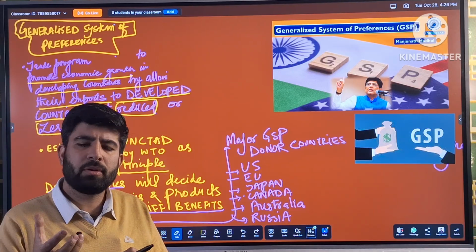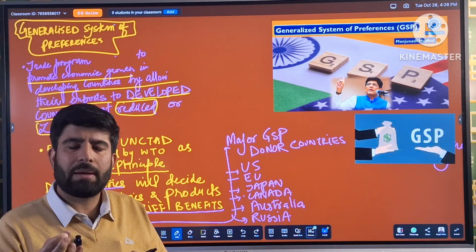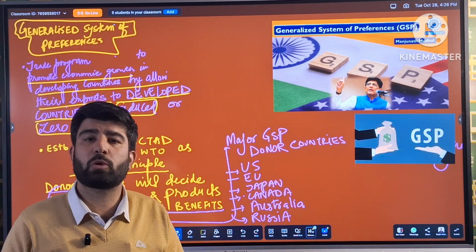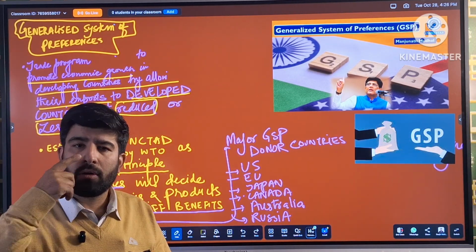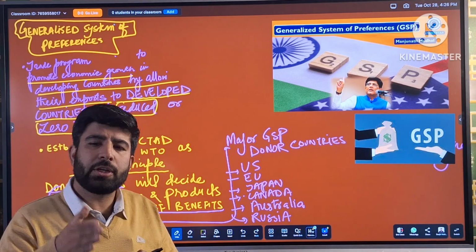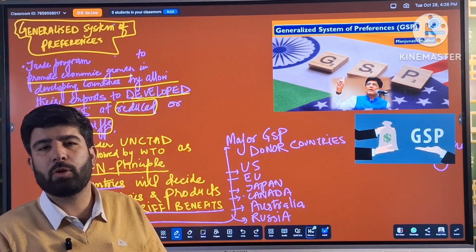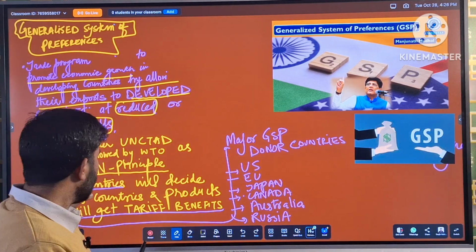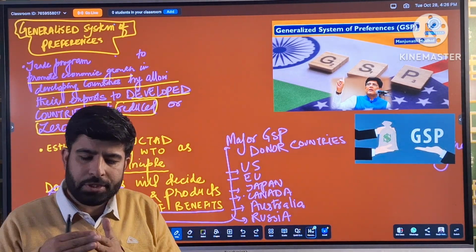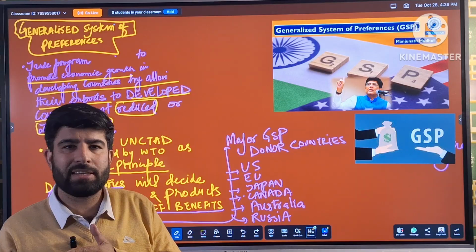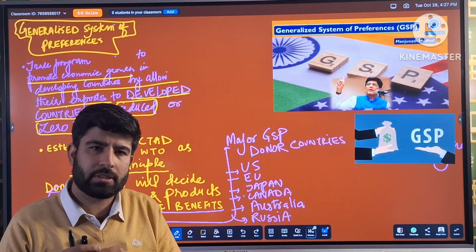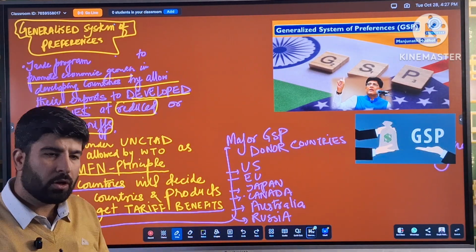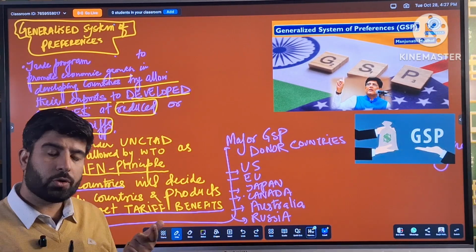The most favored nation principle is a principle established by the WTO where, if a country has to give leverage to some country with respect to trade, it needs to give that leverage to each and every member of the WTO as well. But this was an exception. What was the context in this program? Those countries which allowed the products from developing countries into their country were called donor countries. For example, there were 6 specific donor countries: US, European Union, Japan, Canada, Australia, and Russia.